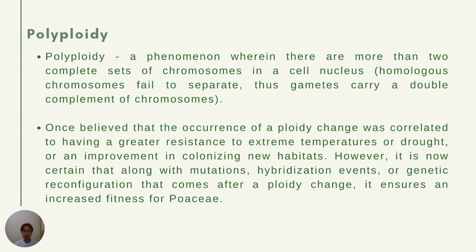And lastly, polyploidy. It is a phenomenon wherein there are more than two complete sets of chromosomes in a cell nucleus. It occurs more often in Poaceae compared to any other angiosperm family, with an estimated 80% of grass species undergoing a ploidy change in their evolution. However, the ploidy change varies among different genera of grasses. Polyploidy occurs due to sexually functional non-reduced gametes, and for that to happen, homologous chromosome pairs fail to separate during the final step of gamete formation. Therefore, the gametes carry a double complement of chromosomes.